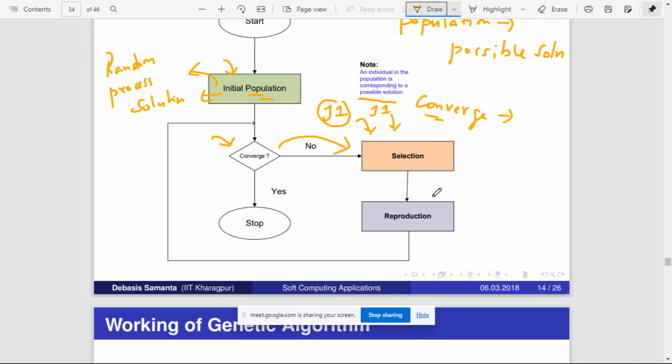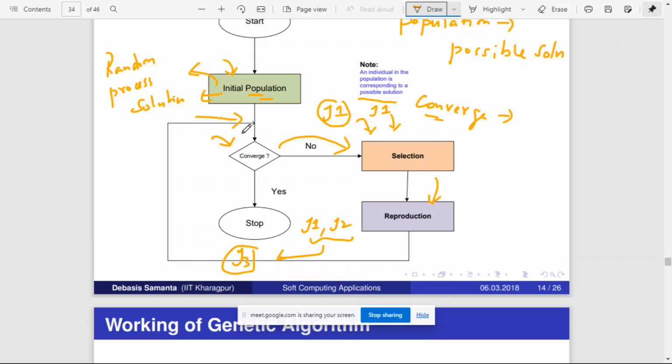After selecting two possible solutions, you perform reproduction, that is, perform crossover. When you perform crossover, you get a new solution. Individual I1 is one solution, I2 is another solution. From this we are creating a third solution, called I3. So this is the new solution.